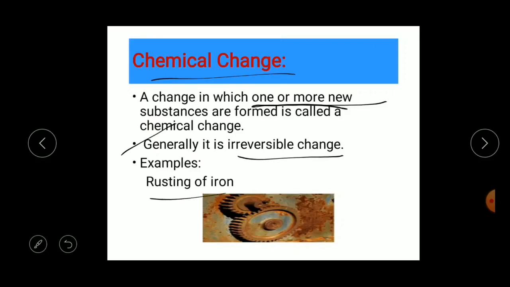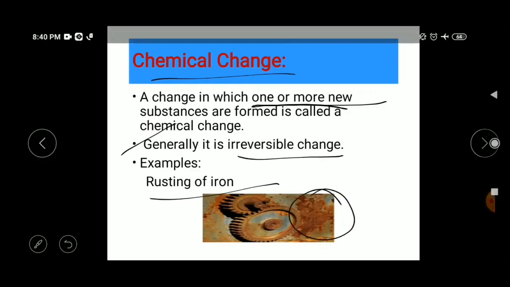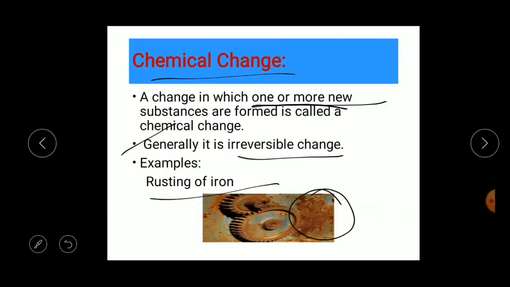For example, rusting of iron. So can you see this one, rusting of iron? Yes, if you leave a piece of iron in the open area outside of your house for some time, it acquires a film of brownish substance. That substance is called the rust, and the process is called rusting. You will learn more about what rusting is, how it is formed, and what chemical reaction takes place in the formation of rust in your next class. Okay children,